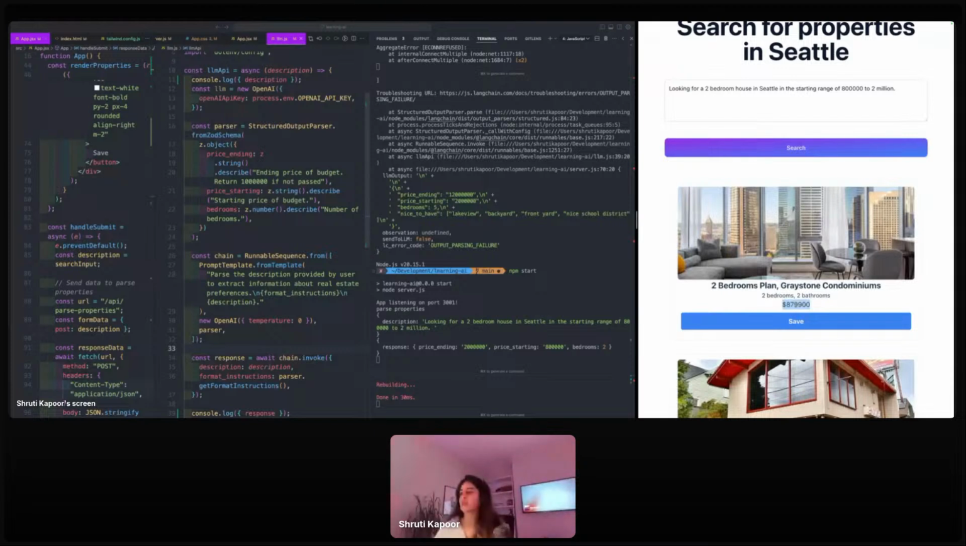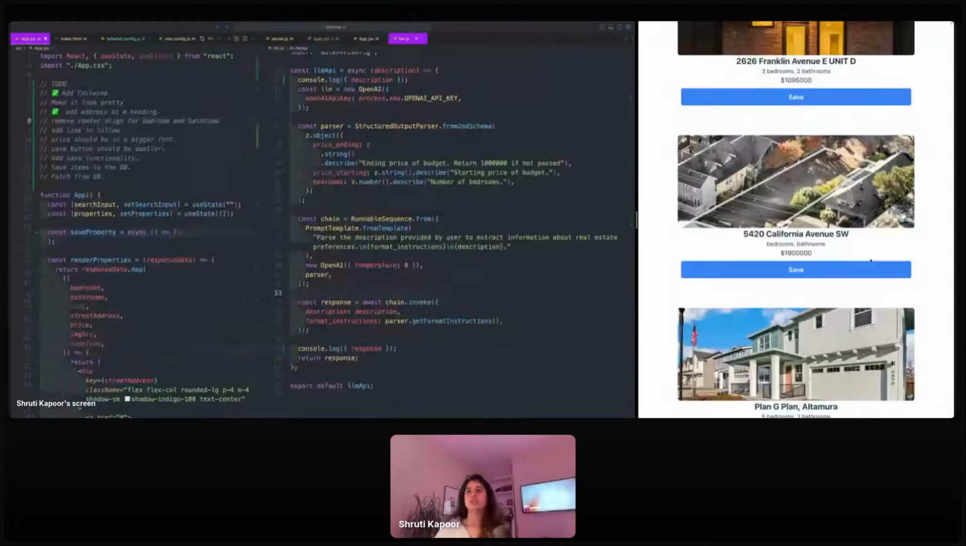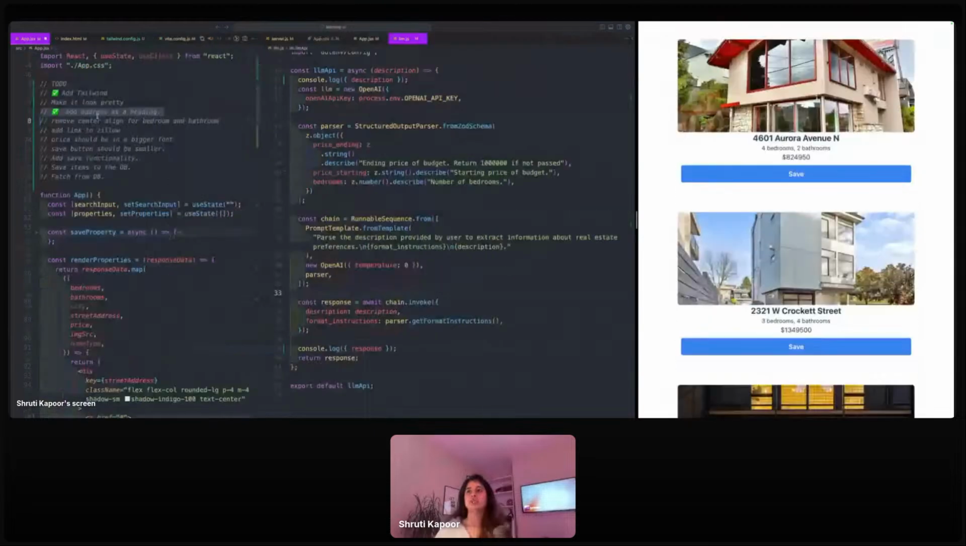Okay, now the next step I want to do is, let's see, in my to-do list: make it look pretty, add addresses as a heading. I've done this already. Center line for bedroom and bathrooms. I kind of like it, so I'm going to get rid of this. Add link to Zillow.